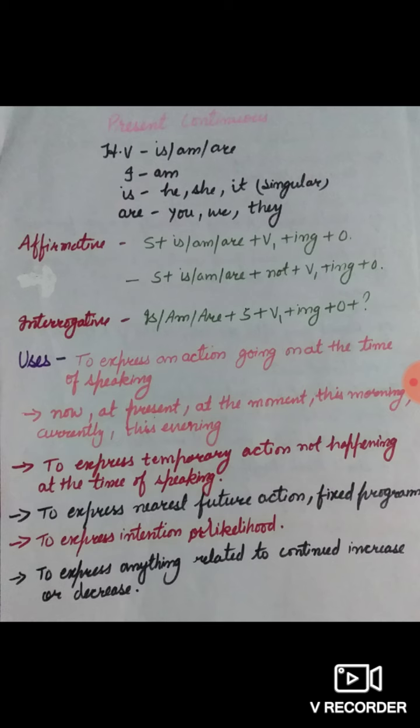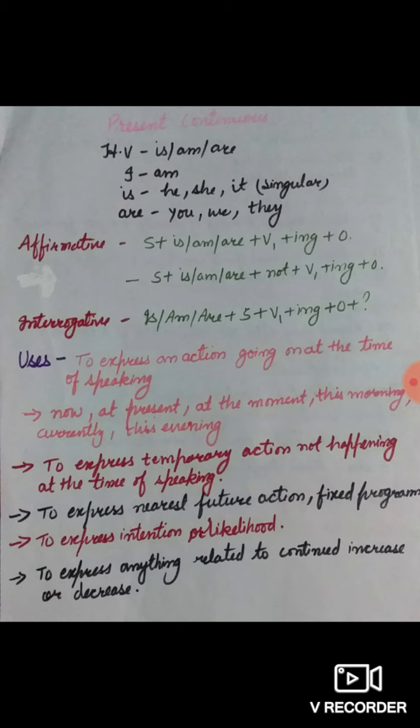I suppose the second use of present continuous is also clear. Suppose you are preparing for second UT. So we can say these days students are preparing for the second UT syllabus. Now third use to express nearest future action or fixed program. As I have already told you, present indefinite tense is also used to describe fixed plan action. Likewise, present continuous tense is also used to describe nearest future action or fixed program.